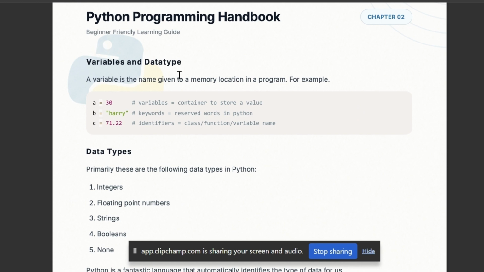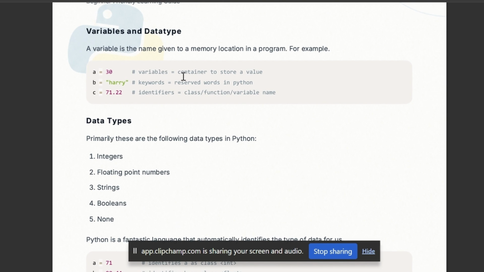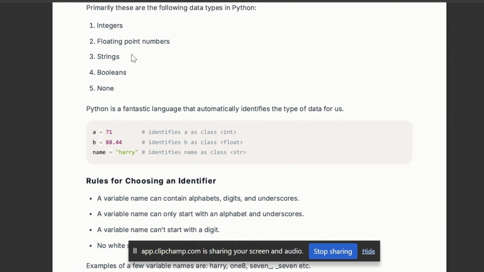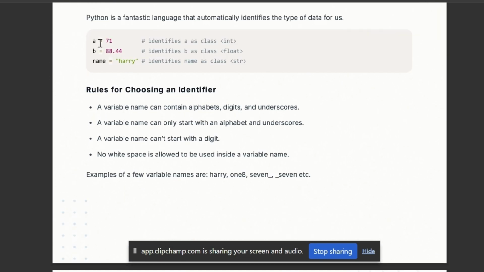Okay, variables and data types. What is a variable? A variable is a container which is used to store a value. That value can be any kind of data like integer, string, float. Like 30 is an integer, this is a string, this is a float. So this is a data type, the type of data we are storing in the variable. These are the data types: integer, float, string, boolean. You know, guys, this is float, this is string, this is integer.